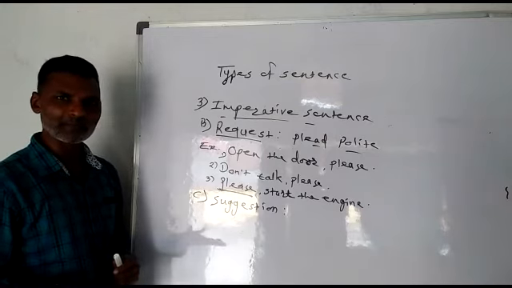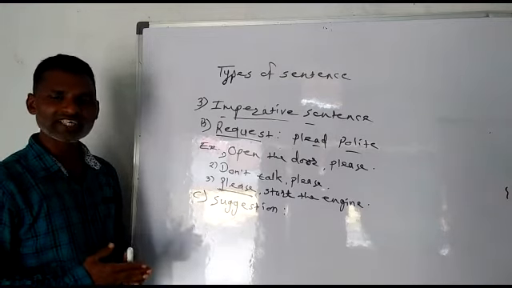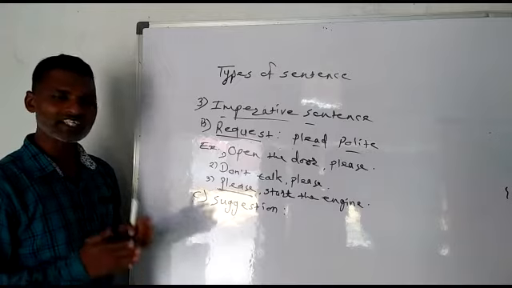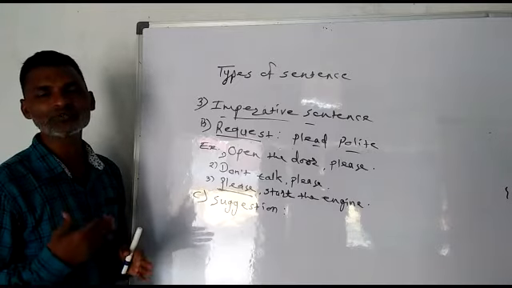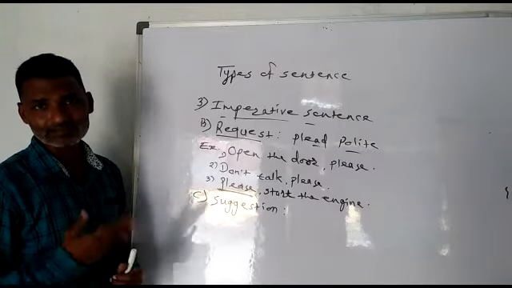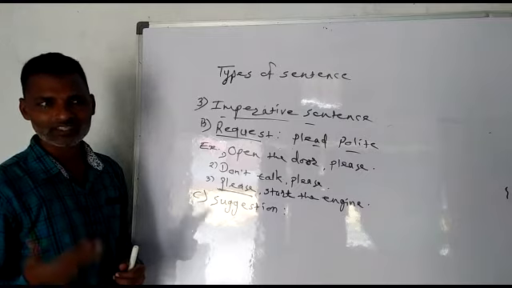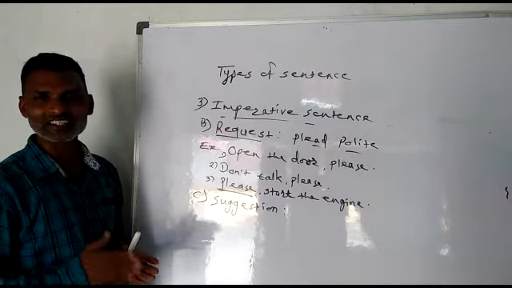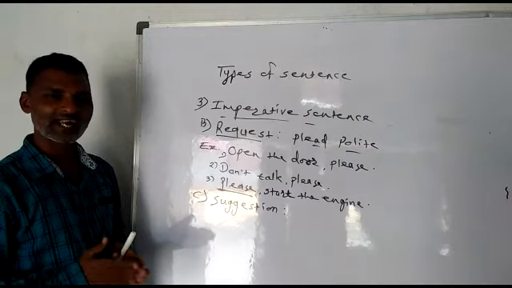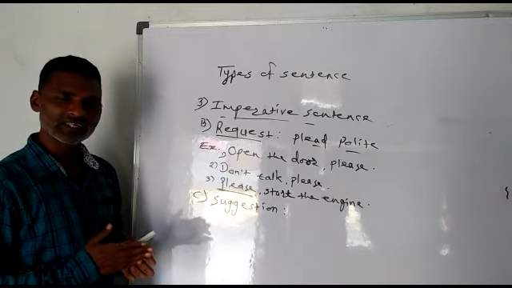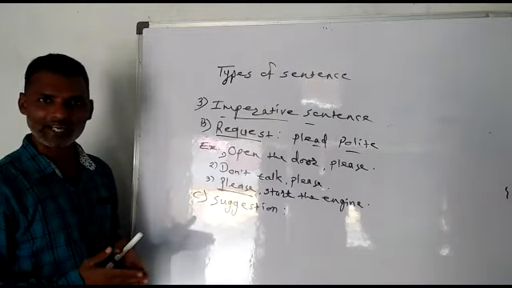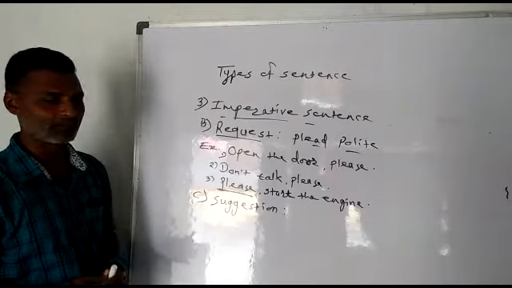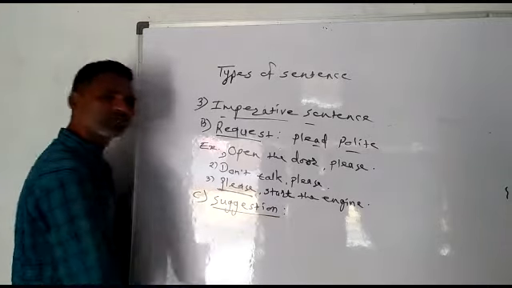Again, the pattern is same. Structure of the sentence is same, but it is the situation in which you use that sentence. It is the speaker and it is the listener. It is the attitude of speaker that will tell you that it is a suggestion. It is the attitude of speaker that will tell you it is an advice or it is a warning or it is a command, etc. So again, suggestion also begins with main verb.